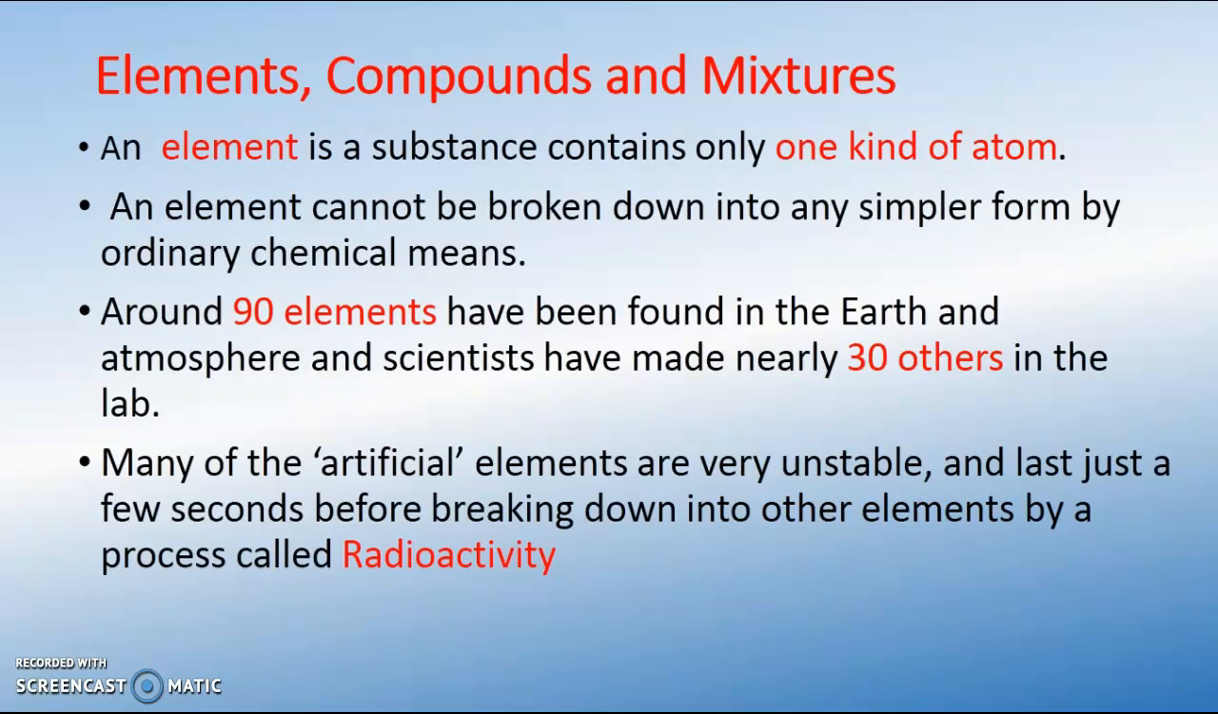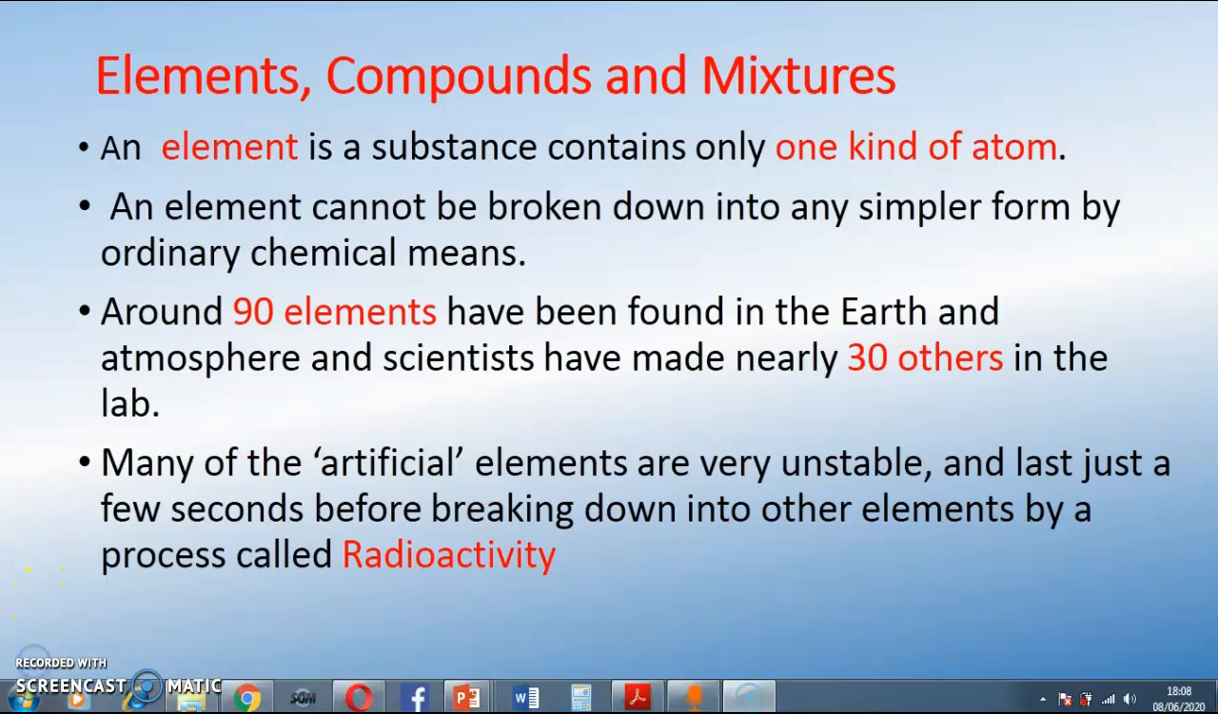Now let's come to elements, compounds, and then mixtures. An element is a substance that contains only one kind of atom. Only one kind. So if I say this substance here is an element, I must see only one kind of atom in it. And once again, it cannot be broken down into any simpler form. If you find a way to break it down, such as radioactivity, it means you are forming another kind of element, different from what it was. So for an element, you must see only one kind of atom in that particular substance.